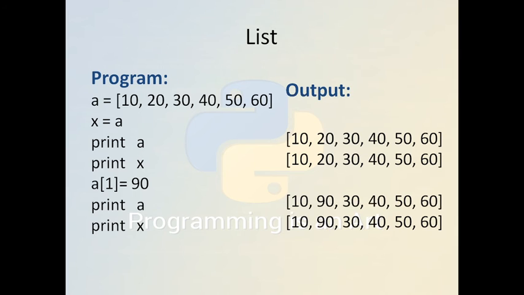Here is an example: the list contains 10 to 60. If we create another variable x and assign a to x, that means x is an alias of a. So if you print a, it will print the same list, and if you print x also, it will print the same list. If you update a particular element of the list, here we are updating a[1] at first index, then when printing a again, it will also be aliased in x. So x and a will always be the same.